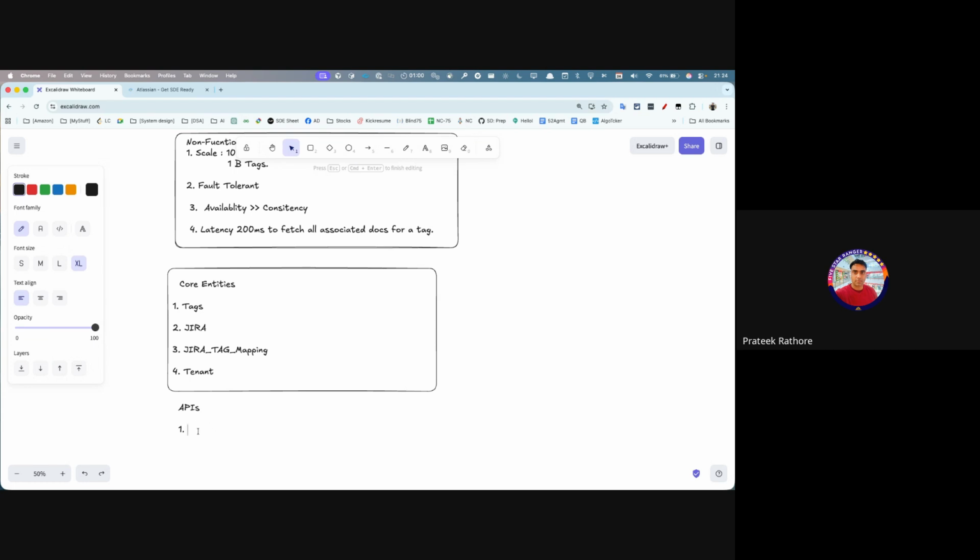Okay, so when I talk about APIs, one would be the create one. When I say create API, what we are really doing is creating the document. So I'll create a POST, I'll say v1/tags, and I can say this will be the body here.